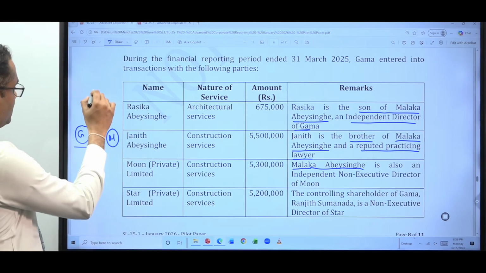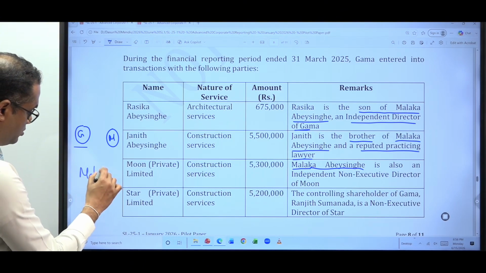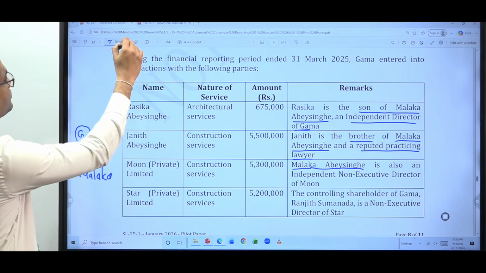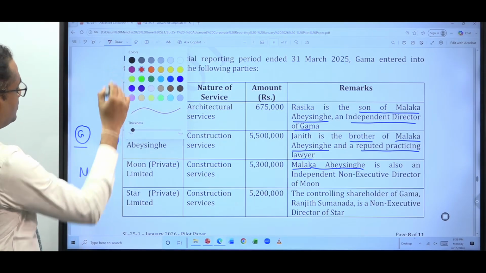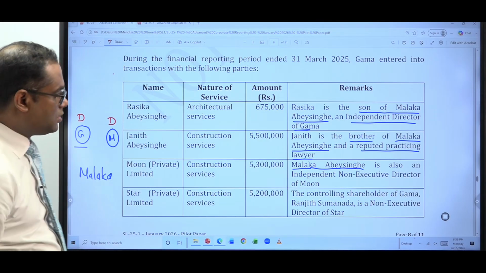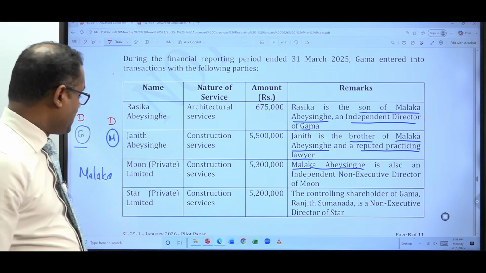So there's a person called Malaka. He is a director of Gamma and director of Moon. Right? He's a director in both entities.